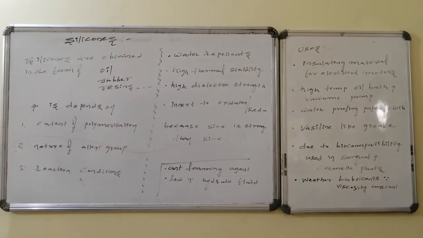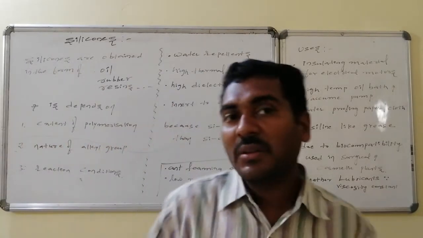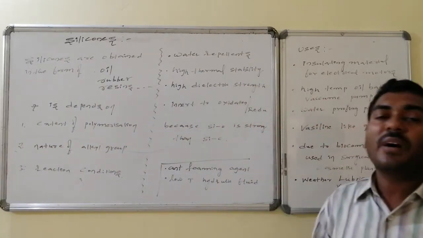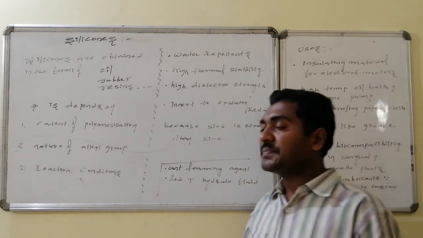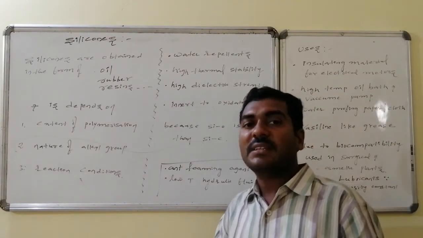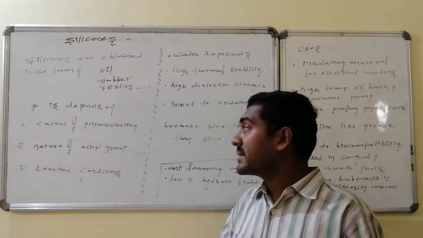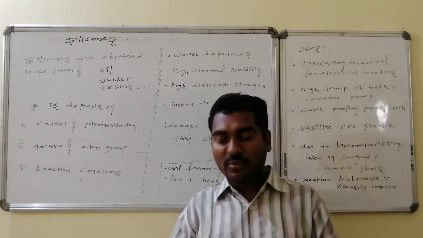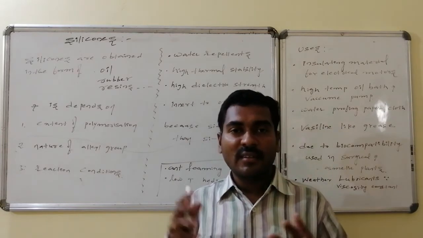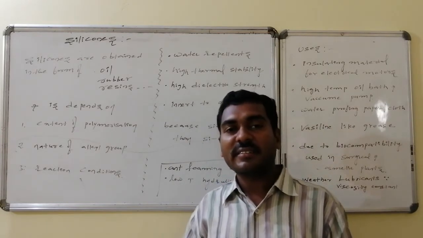Some of the features related to silicones. Silicones are available in the form of oils, that is liquid in physical state, as well as rubber and resins. The various physical states of silicones depend on the following factors, like the extent of polymerization. The more the extent of polymerization, the more a solid physical state is generally the result.